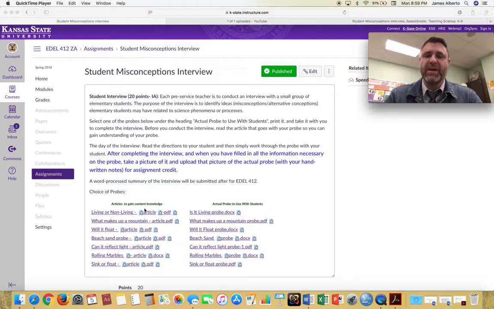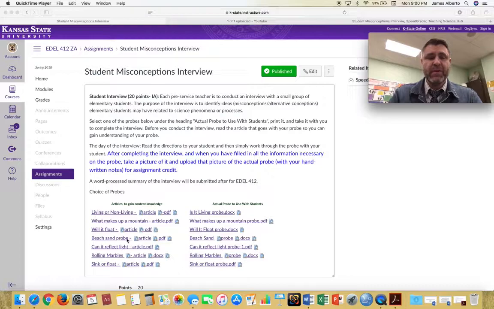This is one that I kind of reserved for kindergarten and first grade, but you might see something different than I do. So look through these, figure out which one or ones you think go the best with the age group that you're working with. And then there's two parts to this first part.